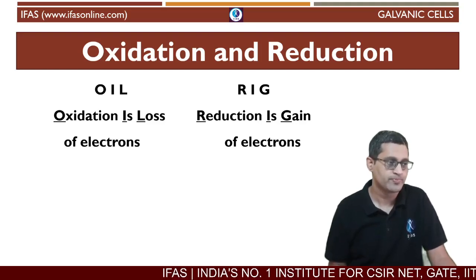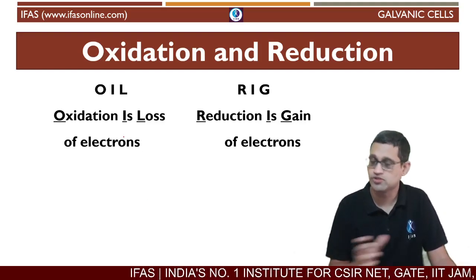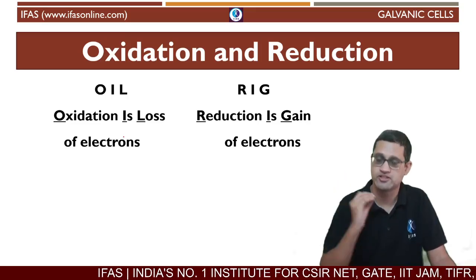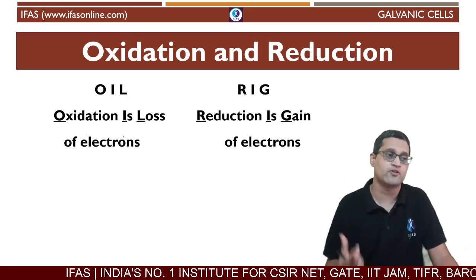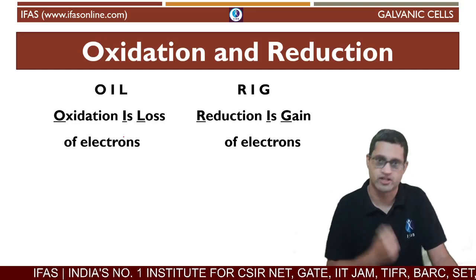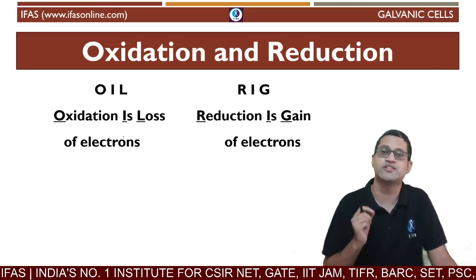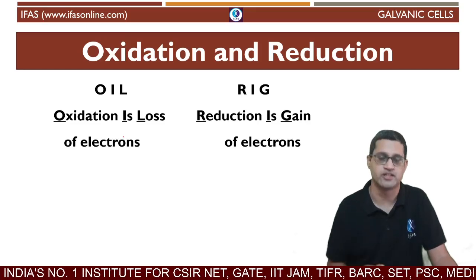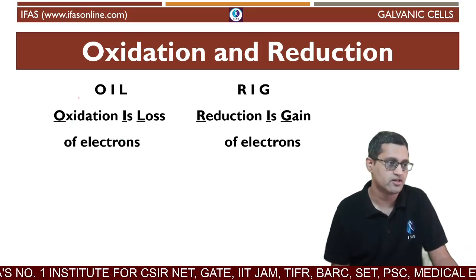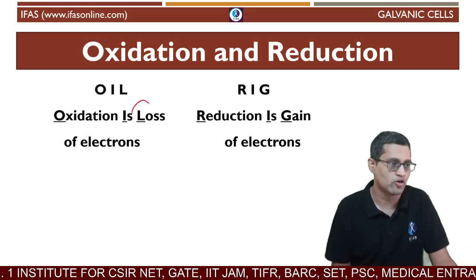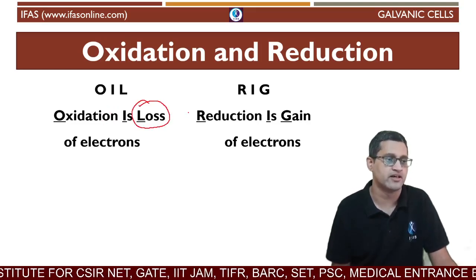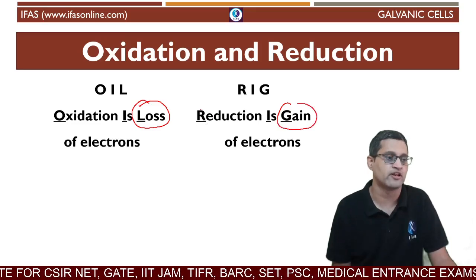Copper ions, they accepted electrons. So for these two kinds of reactions, we have very specific names which you already know. They are called oxidation and reduction reactions. Now, what is oxidation? Oxidation is loss of electrons, whereas reduction is gain of electrons.